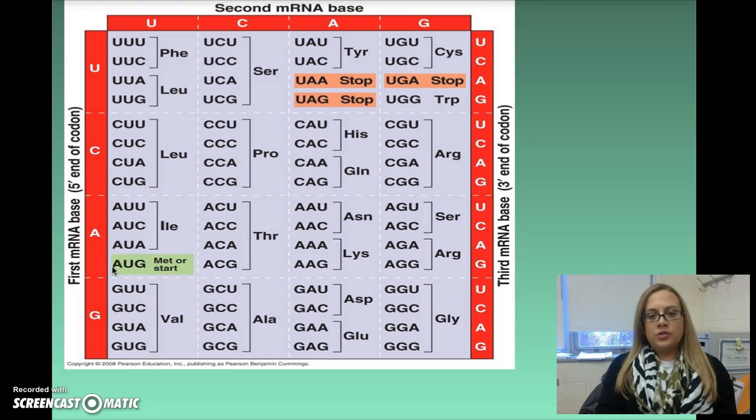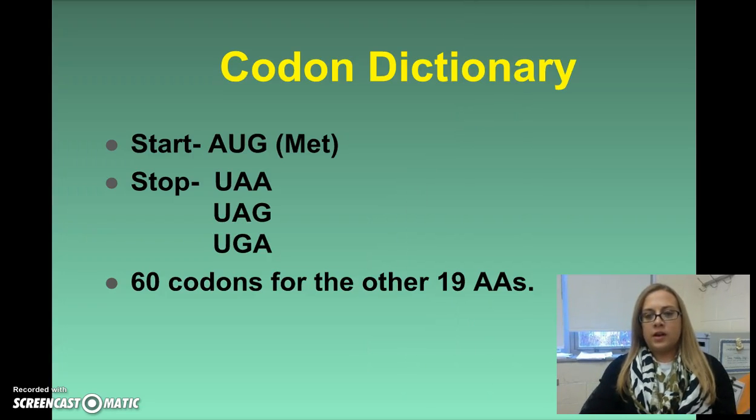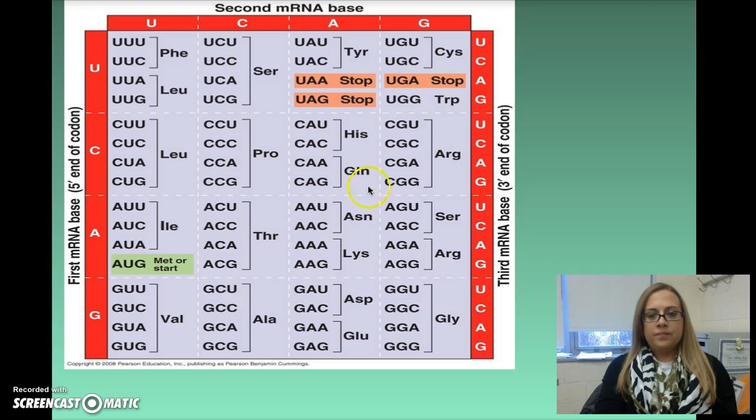And so what you're going to do when you get a strand of mRNA codons is you will look each codon up. You'll find the letter, the first mRNA base on the left, the second up top, the third along the right, and that will help you identify your codon and what amino acid that codon is calling for. So the start codon, which we already talked about, is going to be AUG. There are 3 stop codons, and when that stop codon is read, it means, okay, stop. Well, you're done making this polypeptide. And so you have UAA, UAG, and then UGA, and they are highlighted right here in that orangey color.